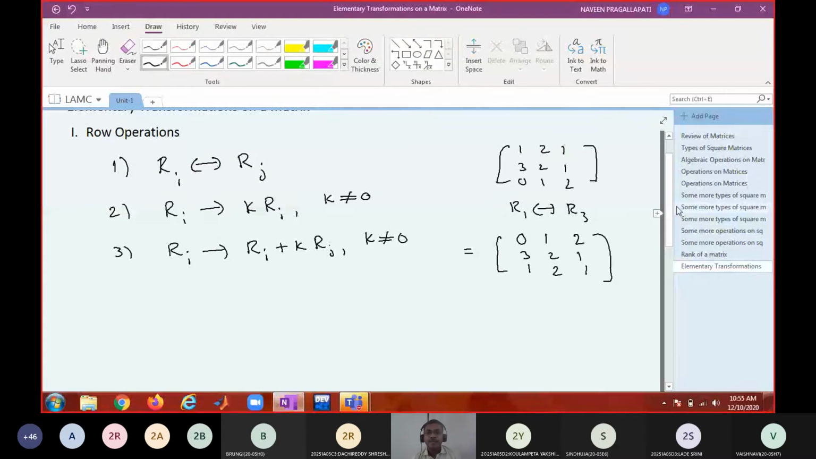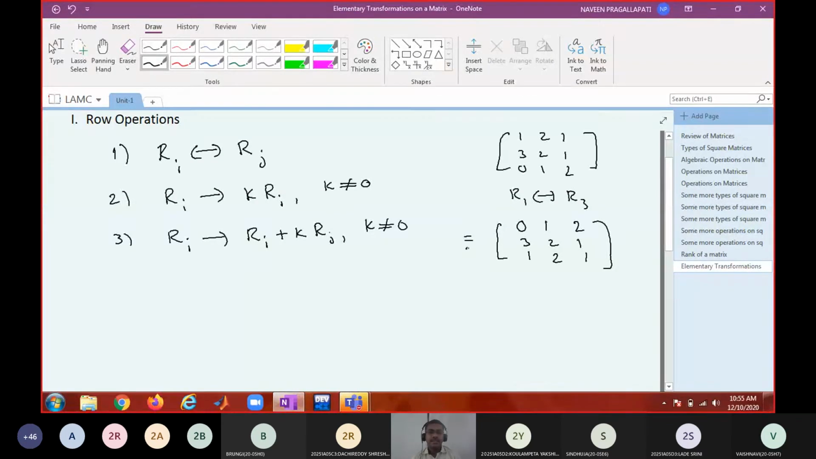Can I write equal to? My question is, can I write equal to? Equivalent. We can write, sir, that equivalent elements are not equal. I cannot write equal to, because two matrices are equal only when the corresponding entries are equal.